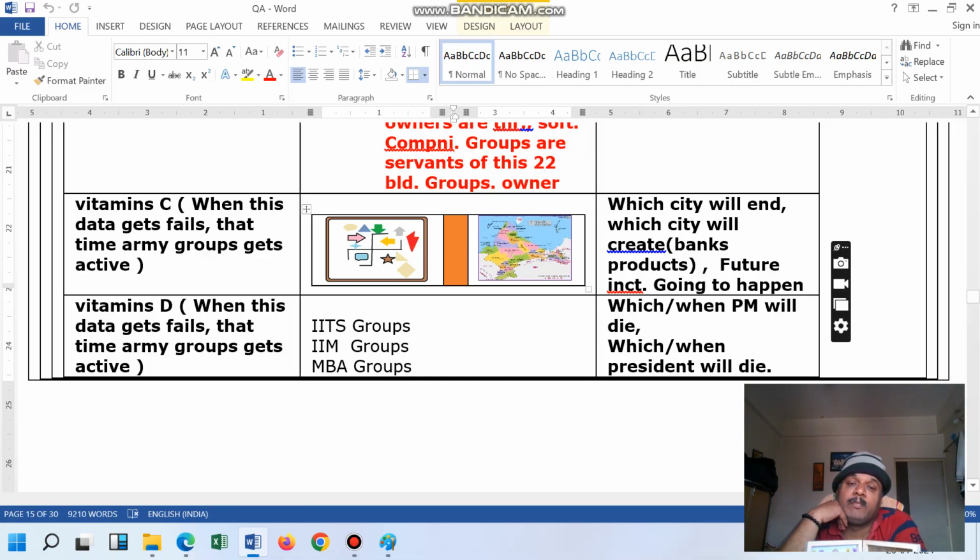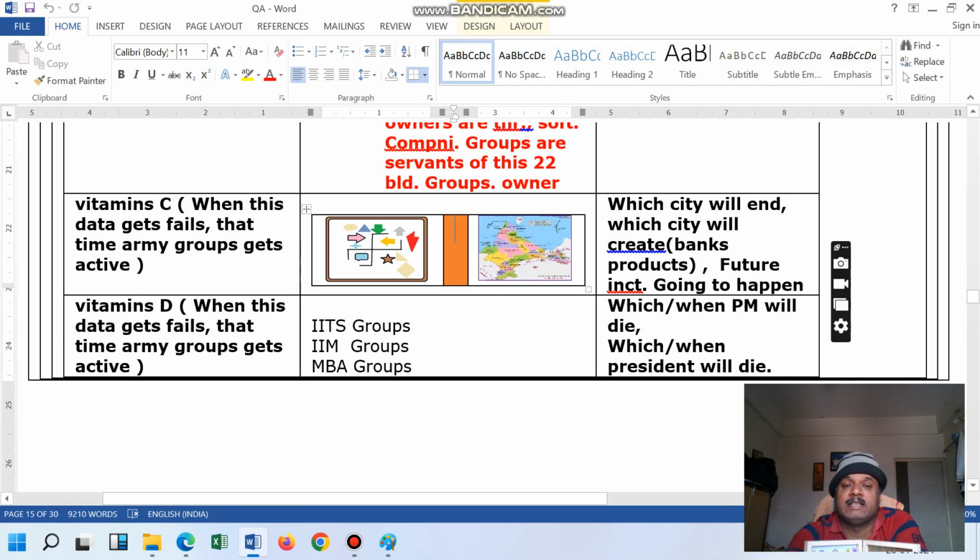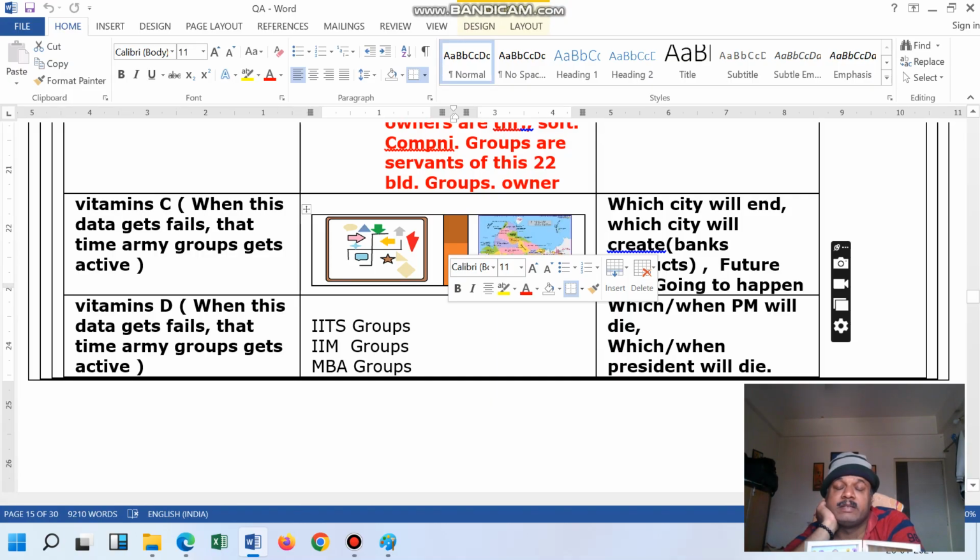Like this, the 22 blood groups are going to get the data of the 23rd number blood group. So slowly they have to take the blood energy, and like this the disease medicine and everything is going to be created, and that is only possible through the 23rd number blood group's data, that is the blood cells data and the blood energy data. Like this only the things are going to happen.